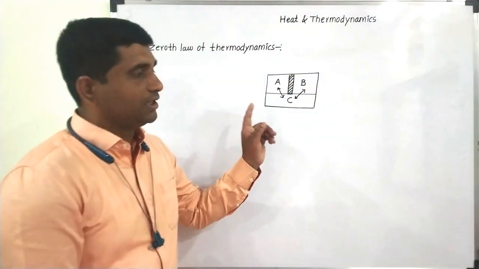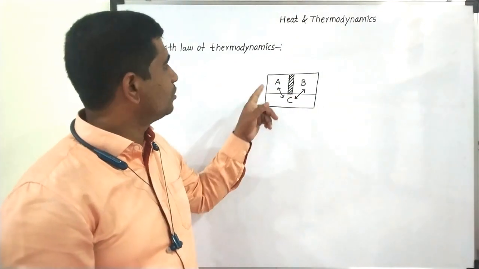See, there are three systems, three compartments.